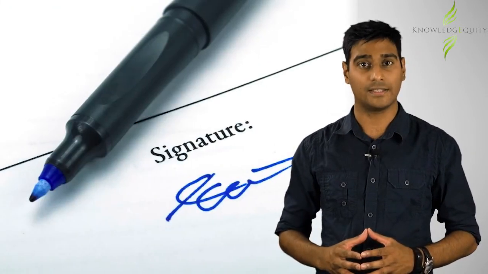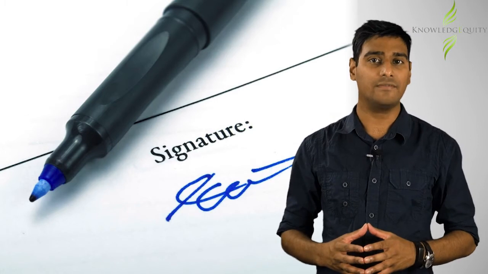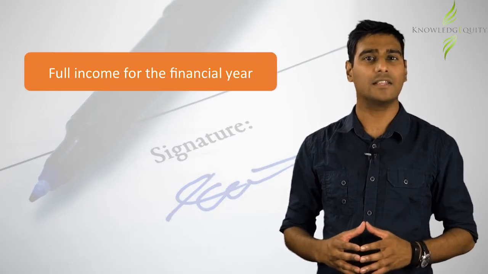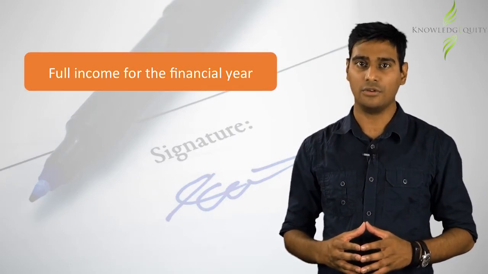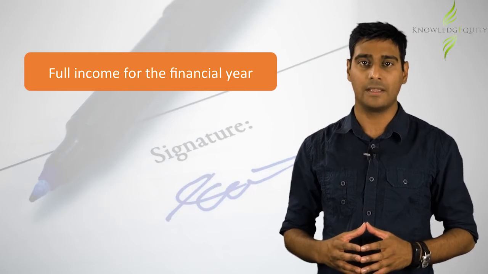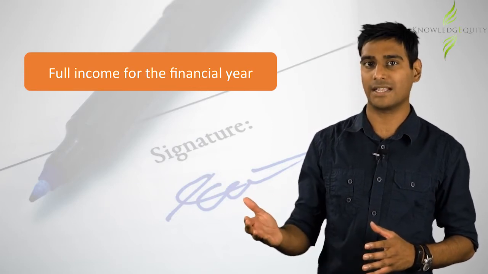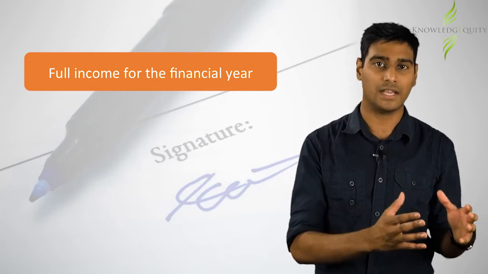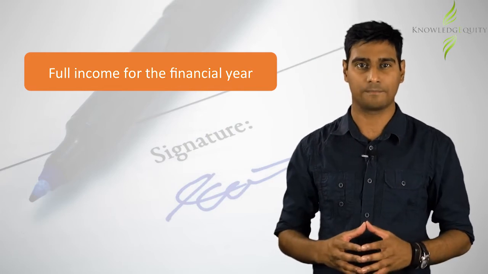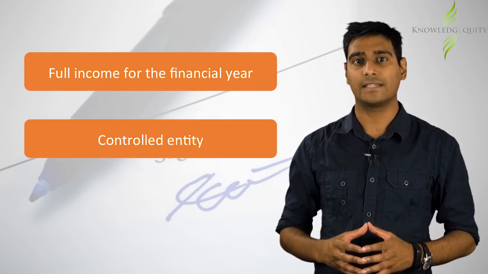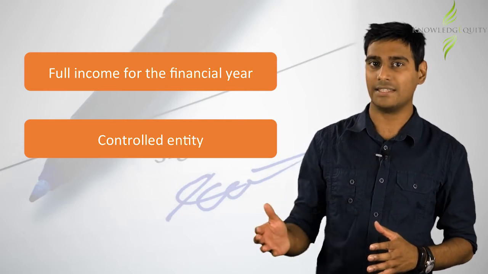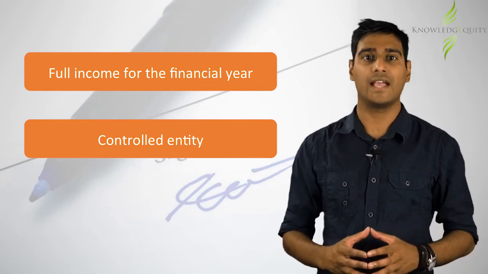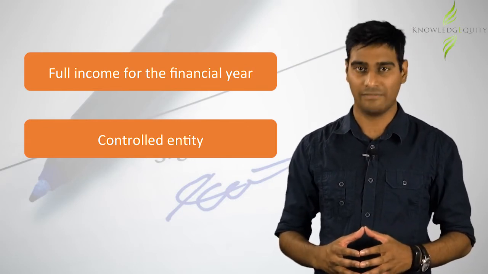The High Court held that this was a valid assignment of income and clarified two issues regarding such assignments. Firstly, an assignment undertaken before the end of the financial year can include the income earned for that full financial year, meaning that even though the transfer was undertaken on June 27th, it successfully transferred income for the full income year as well as for the future years. Secondly, the court found that even if the transfer was to an entity to which the transferor had control of or could financially benefit from, as was the case here, it was still a valid transfer.